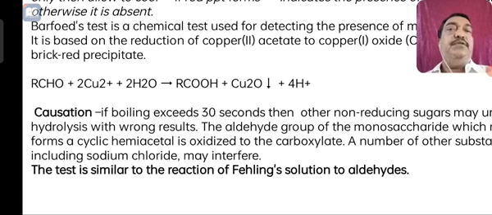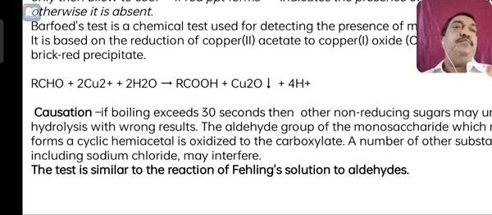Or if you need all these points in the form of the slides I have shown, I can send them to your WhatsApp group and you can have them. Better, my point is, note all the reactions correctly.